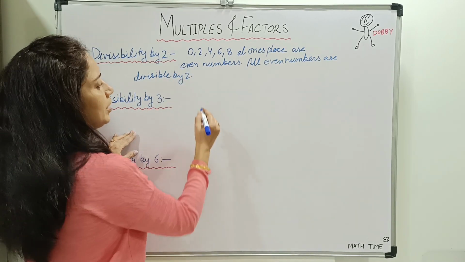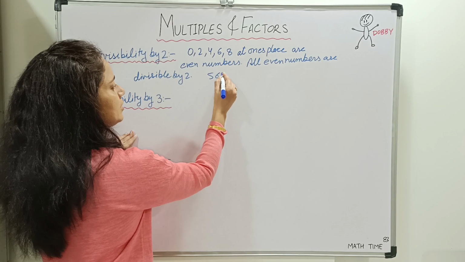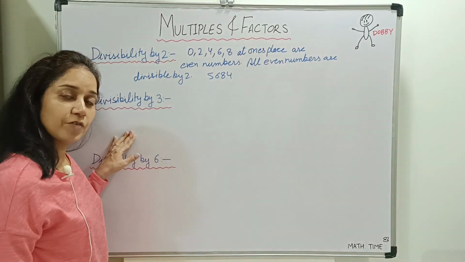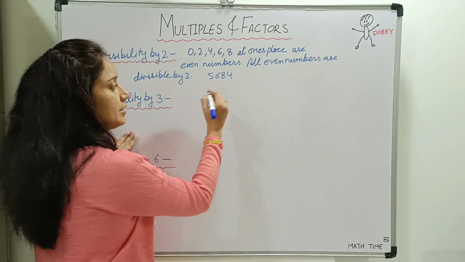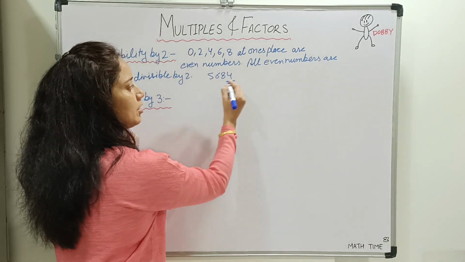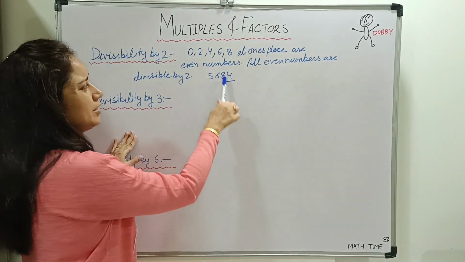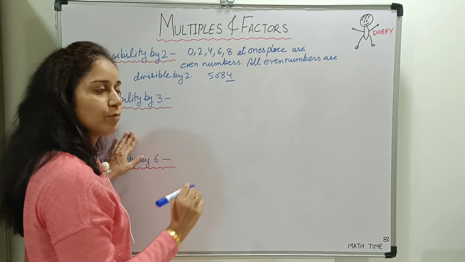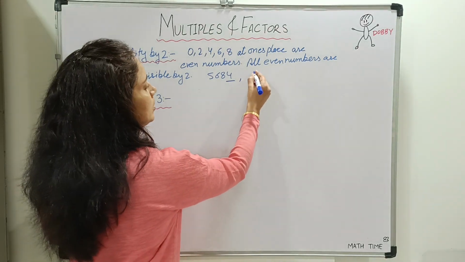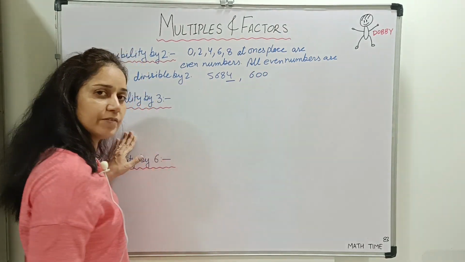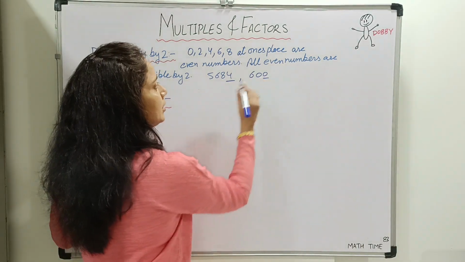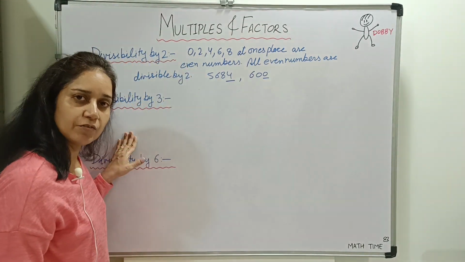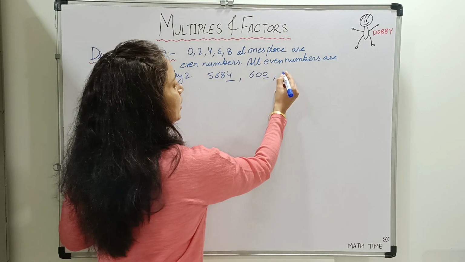For example, if you have the number 5684, is it divisible by 2? You have to check just the ones place. Yes, at ones place it is written 4, so it is an even number divisible by 2. 600, is it divisible by 2? Yes, there is 0 at ones place, so it is an even number divisible by 2.